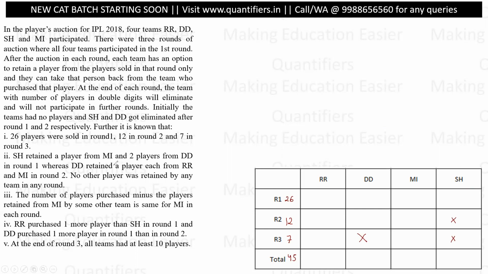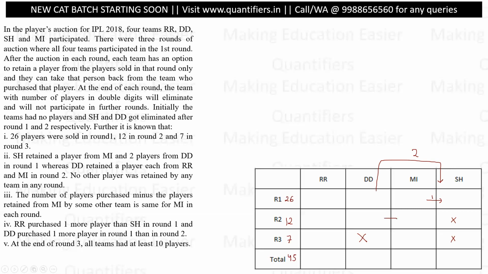SH retained a player from MI and two players from DD in round 1. So SH is retaining one player and two players from DD. So two players from DD after the first round itself. No other players were retained. DD retained a player each from RR and MI in round 2.